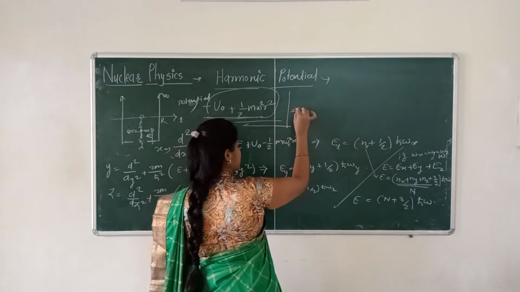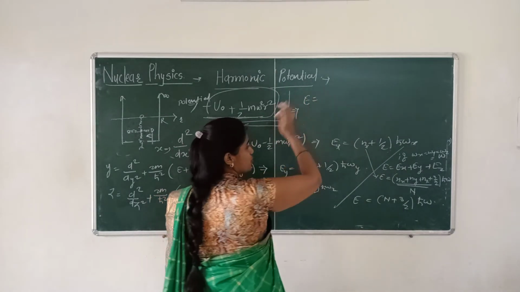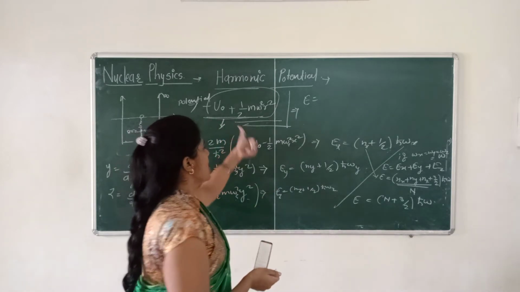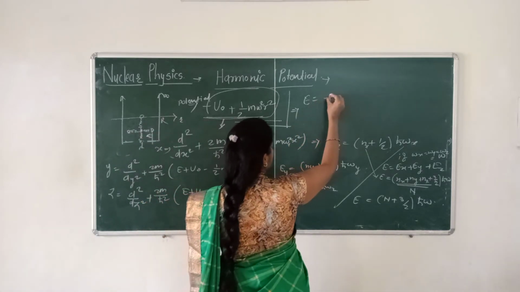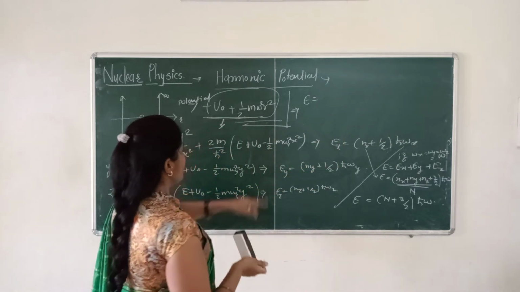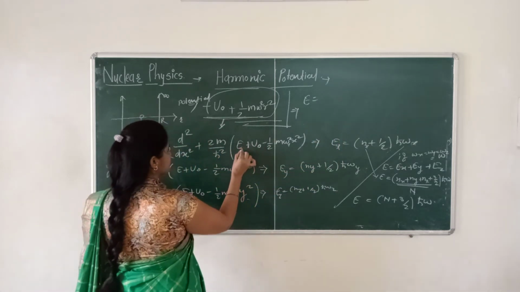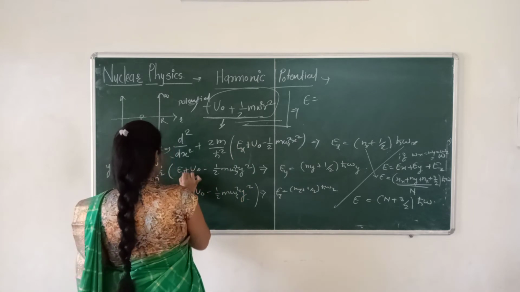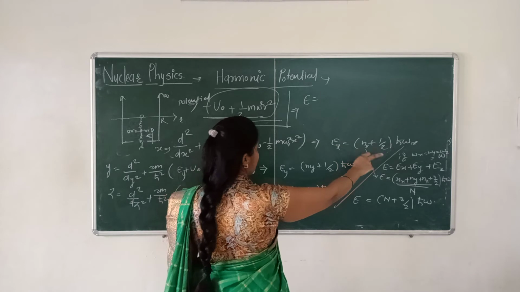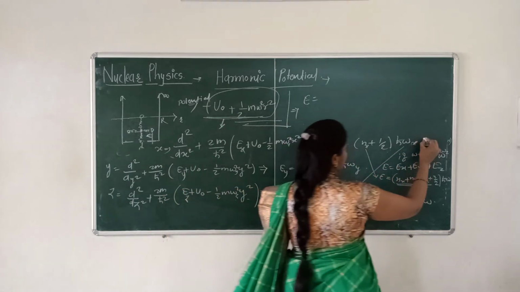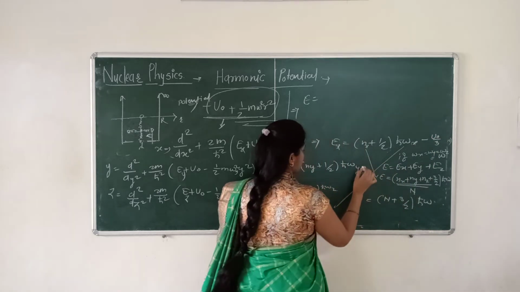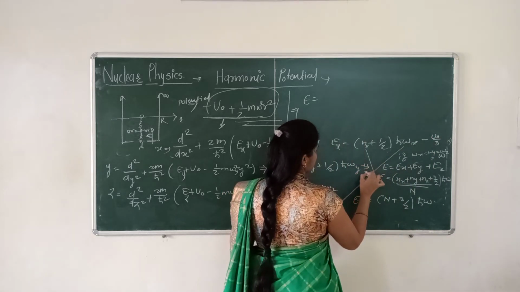Then we can say the total energy for that nucleon which is revolving in the square well potential as well as the harmonic potential will be, take a minute. When we are finding the Ex, then Ex will be (Nx plus half) h cross omega minus u naught by 3.